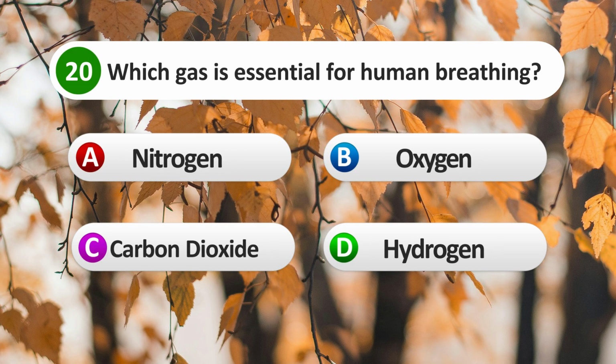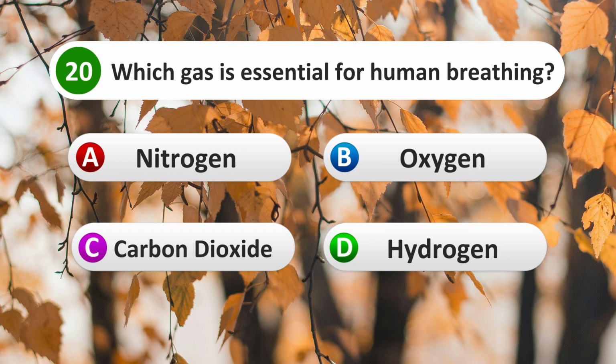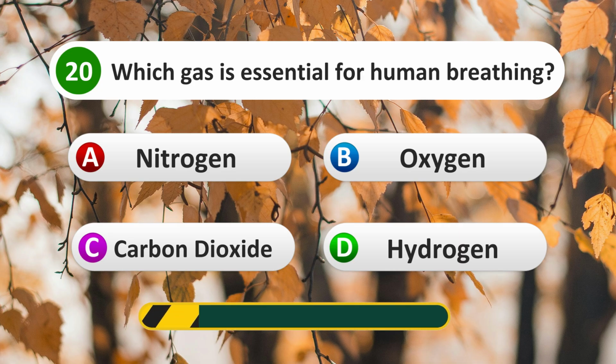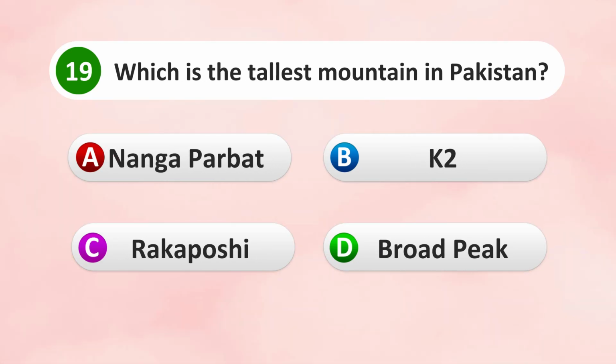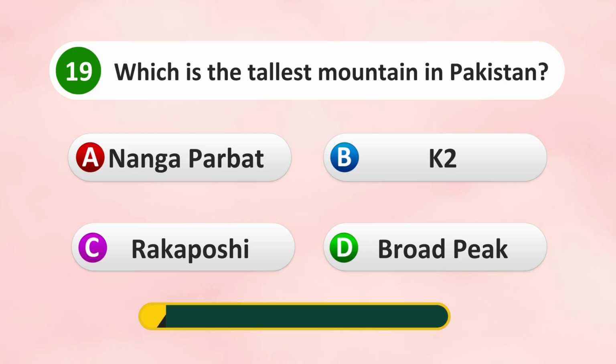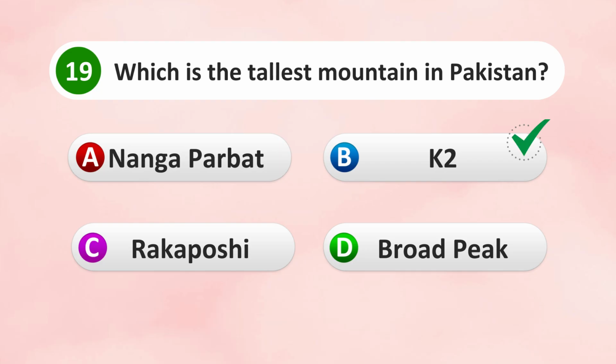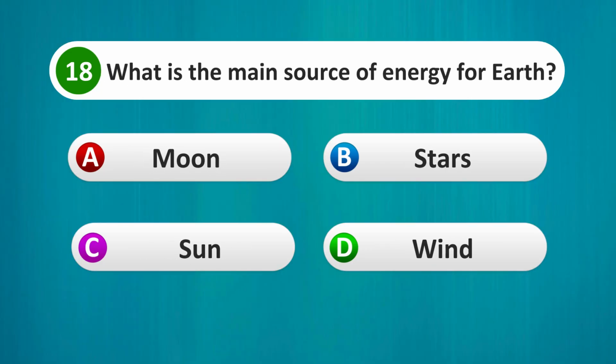Rome. Which gas is essential for human breathing? Nitrogen, oxygen, carbon dioxide, hydrogen. Oxygen. Which is the tallest mountain in Pakistan? Nanga Parbat, K2, Rakaposhi, Broad Peak. K2. What is the main source of energy for Earth?